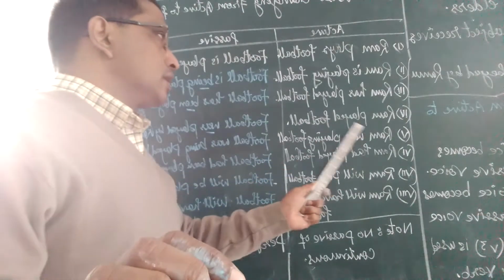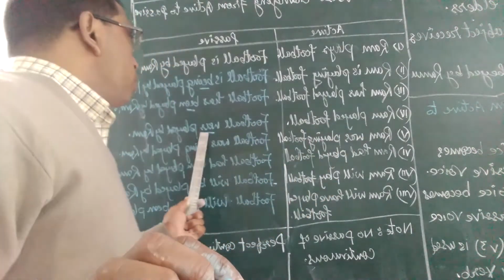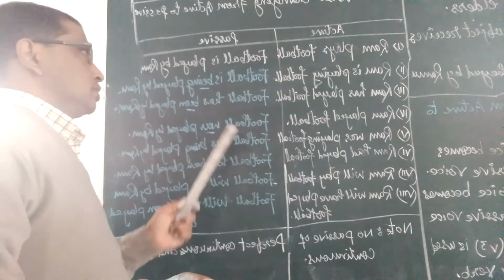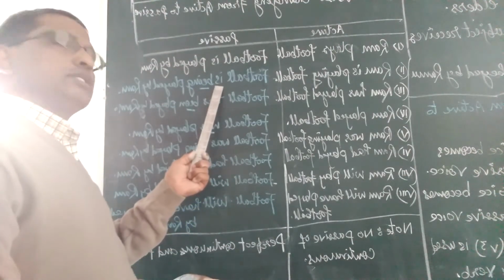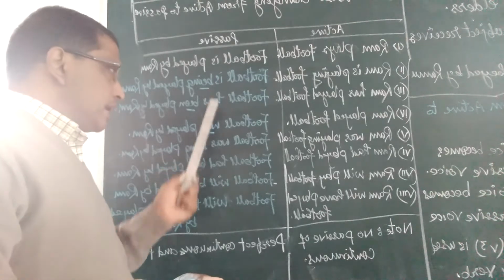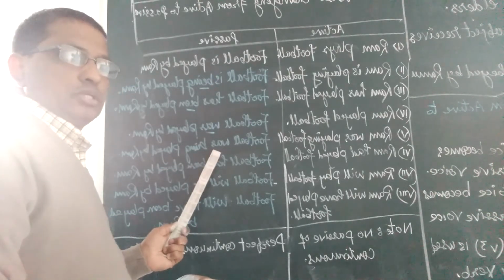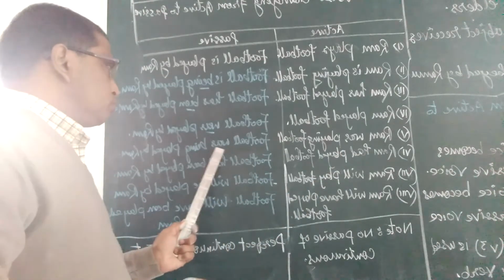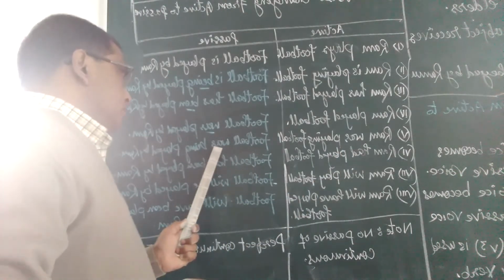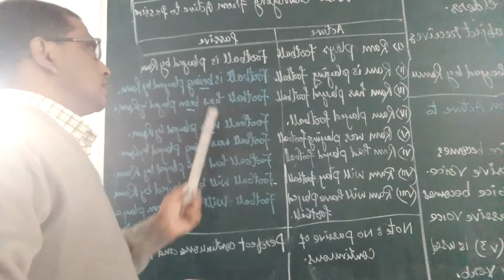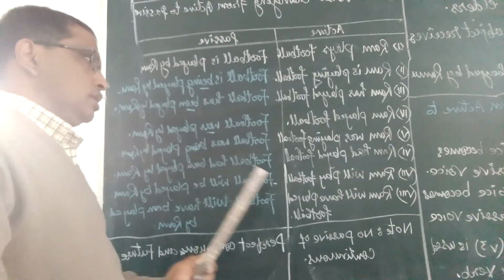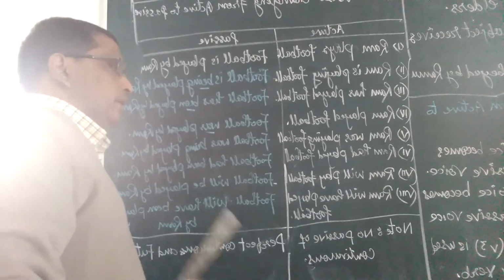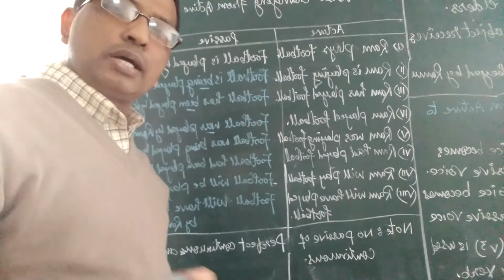Second, in the past tense, Ram played football. Football was played by Ram. I think we have marked the difference. In the simple present tense it is is, and here it's was. This is the only change. Ram was playing football. Football was being played by Ram. Here the change is was. Here is, and here was. Third, Ram had played football. Football had been played by Ram. It is all about the past tense.